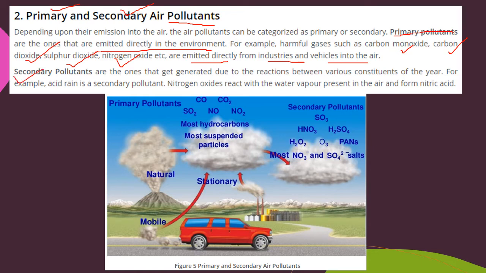The second one is secondary pollutants, which are generated due to reactions between the various constituents of the air. For example, acid rain. First of all you need to know acid rain is a secondary pollutant. Why? Because acid rain is caused by nitrogen oxide. Nitrogen oxide produced by the industries leads to the formation of acid rain. That is why it is considered a secondary pollutant. And this acid rain is nothing but nitric acid.